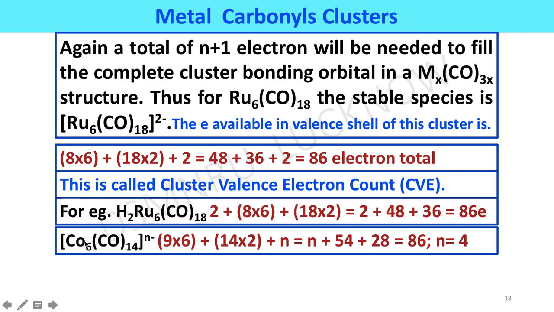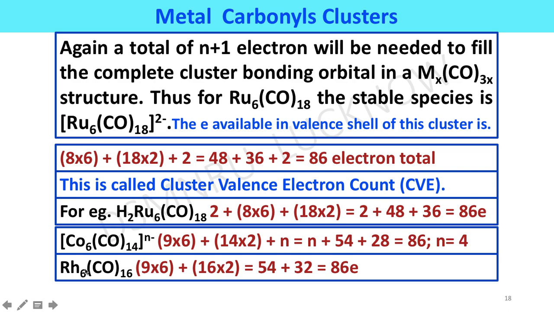A question you can face is like this: for a cobalt hexanuclear carbonyl complex, how much charge can it achieve? To find out the value of n, we use the cluster valence electron count. Here cobalt belongs to the 9th group, so 9 into 6 equals 54, and 14 carbonyls into 2 is equal to 28, plus n if the charge should be achieved. The total cluster valence electron count will be 86. So here we calculate and get the value of n as 4. So an additional 4 electrons will be required to make a stable species of this hexacobalt carbonyl cluster.